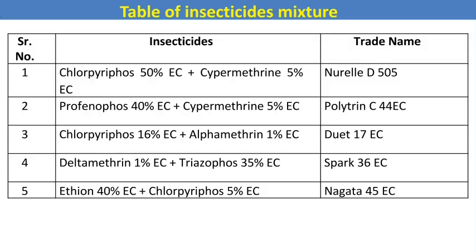This chart shows insecticide mixtures. These are just some of the examples of insecticide mixtures available in the market: Neural D505, Polytrin C44EC, Duet 17EC, Spark 36EC, Nagata 45EC.